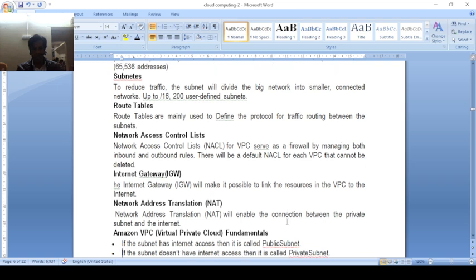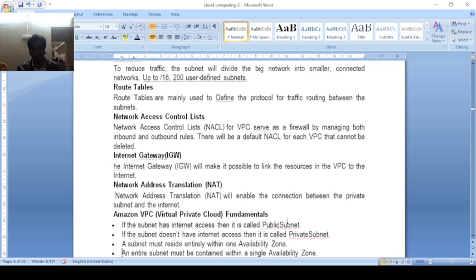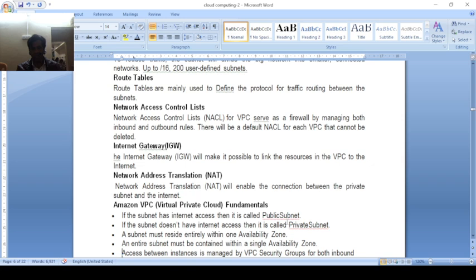A subnet that has internet access is called a public subnet, and one without internet access is called a private subnet, within an Amazon zone. The entire subnet is contained within a single zone. Amazon provides different subnets. The subnet is within the Amazon networking facility, and networking can be guided accordingly. For example, a contractor and subcontractor: the work and tender is passed by the contractor, but other work is done by the subcontractor. Similarly, Amazon provides networking cloud services, but Amazon cannot do all the work.